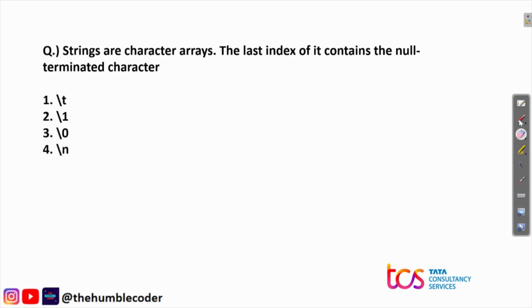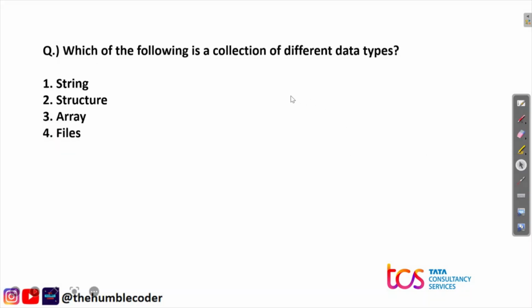Moving on to the next question now. Which of the following is a collection of different data types? The options that we have are string, structure, array, and files. The correct answer for this question is option number 2, which is structure. So a structure is a collection of different data types. Basically in a structure we can define and declare different data types. So option number 2 is the correct answer.